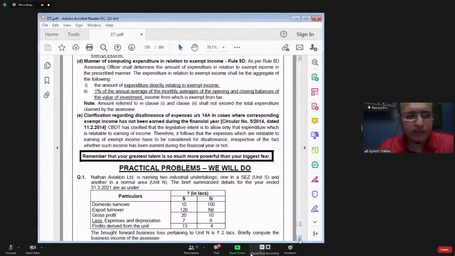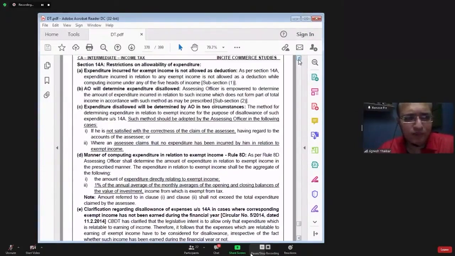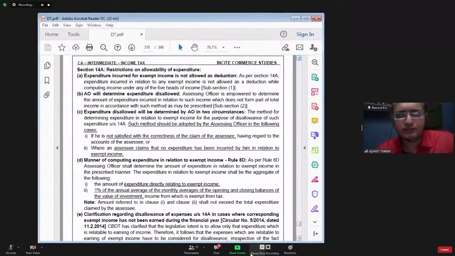So the list of exemptions is over. Now we are left with one section, section 14A. This is the last section of this chapter. Restriction on allowability of expenditure. Now listen to me very carefully. Before we actually move on to this section, I need to provide you some background.